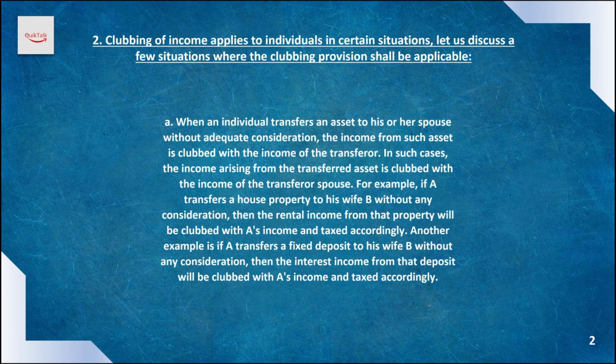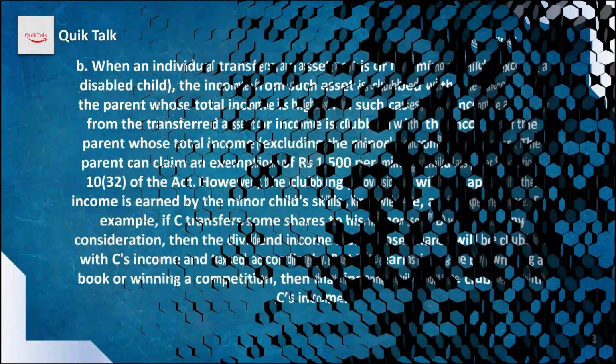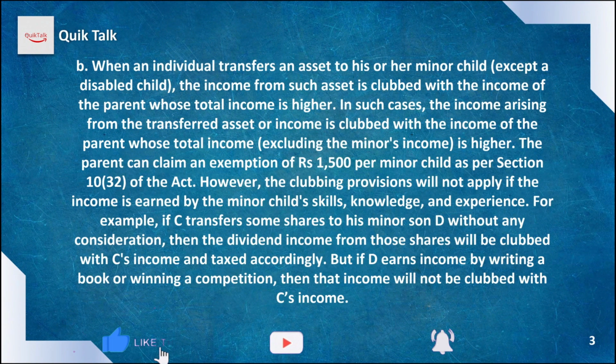Let's see another situation where some assets are transferred by a parent to his minor child, except a disabled minor child. In such a situation, what will happen? The income generated from the transfer of those assets to the minor child will be clubbed in the hands of the parent whose total income, excluding the minor's income, is higher. The parent can claim an exemption of 1500 rupees per minor child as per Section 10(32) of the Act.